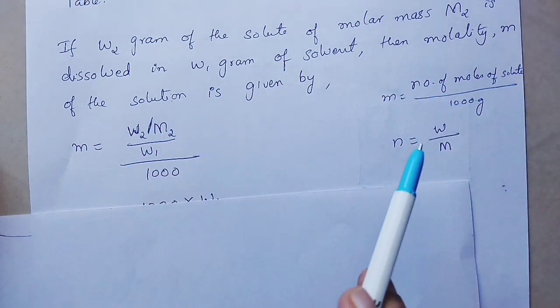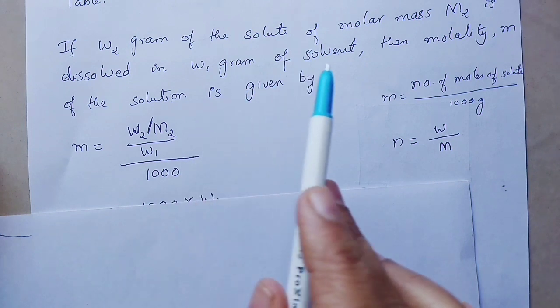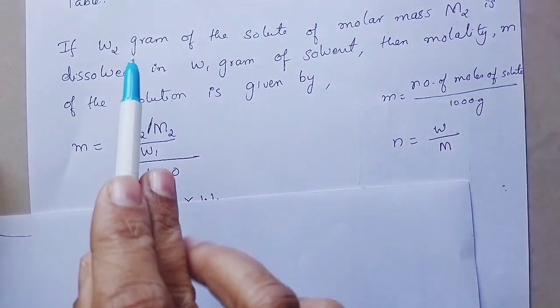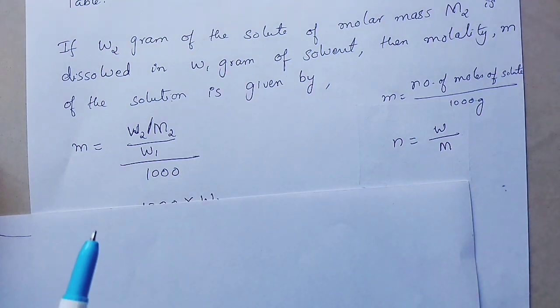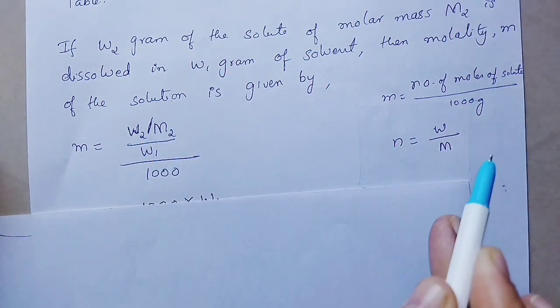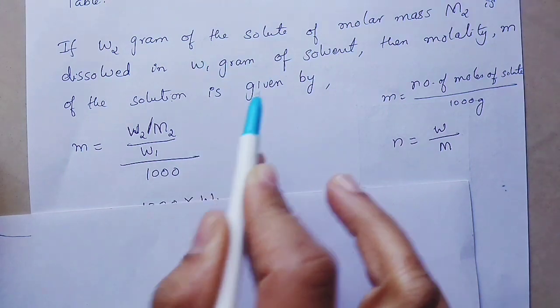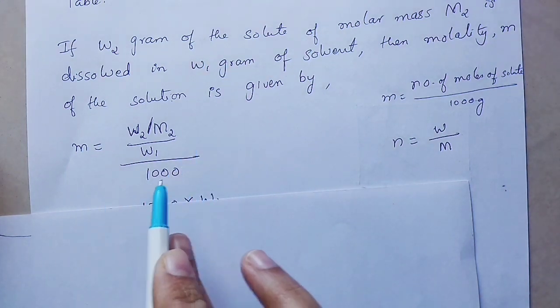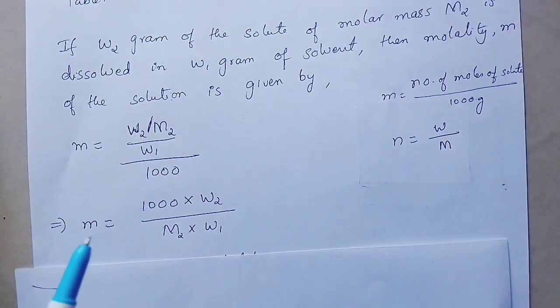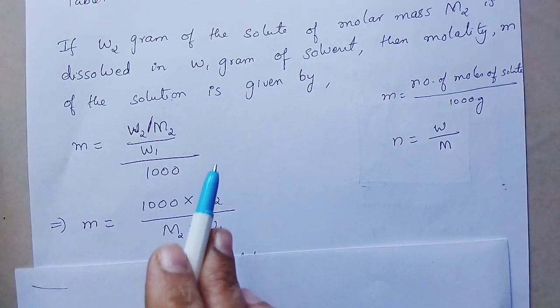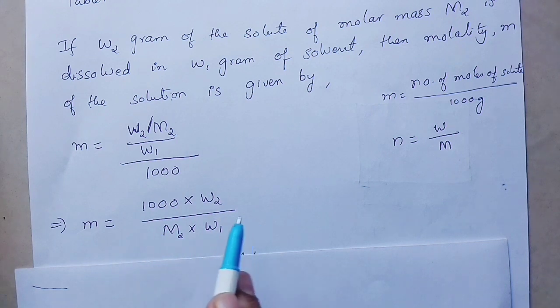It is W by M, correct? No. So here W2 gram of solute is dissolved in W1 gram of the solvent. So it becomes W2 by M2 divided by W1 whole divided by 1000. That is 1 kg of solvent. If you rearrange it, you will get m is equal to 1000 into W2 whole divided by M2 into W1.